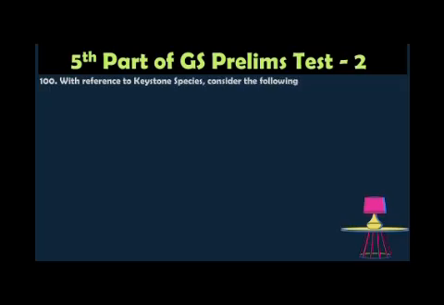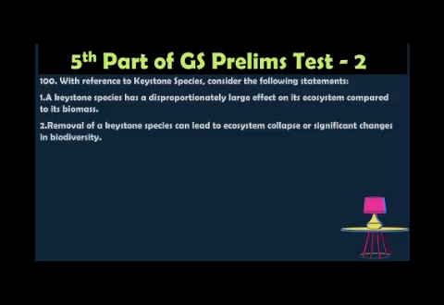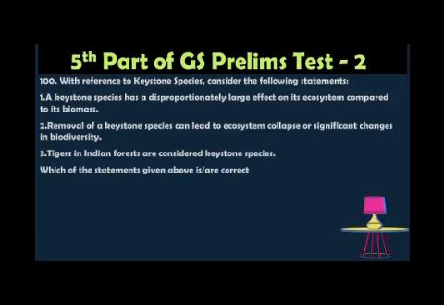Question number 100. With reference to the keystone species, consider the following statements. A keystone species has a disproportionately large effect on its ecosystem compared to its biomass. Removal of a keystone species can lead to ecosystem collapse or significant changes in biodiversity. Tigers in Indian forests are considered keystone species. Which of the statements given above is correct? Option A: 1 and 2 only, option B: 2 and 3 only, option C: 1 and 3 only, option D: all of the above.